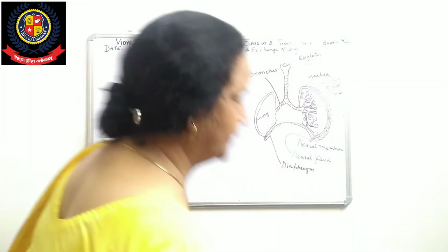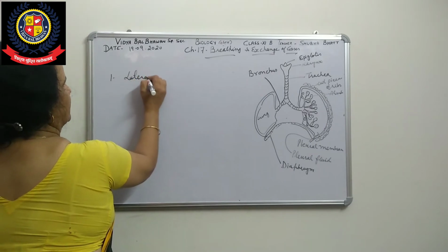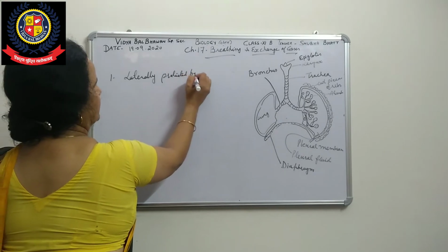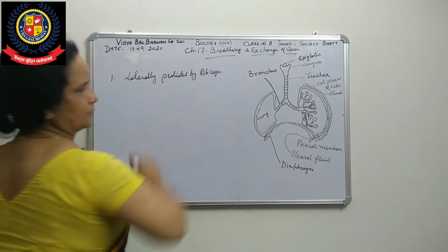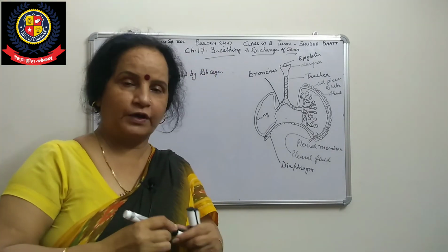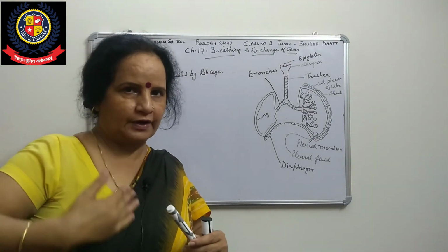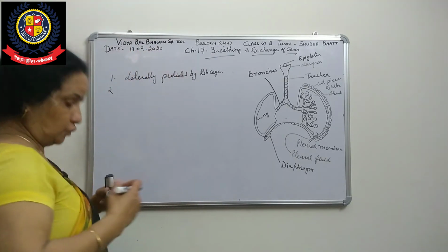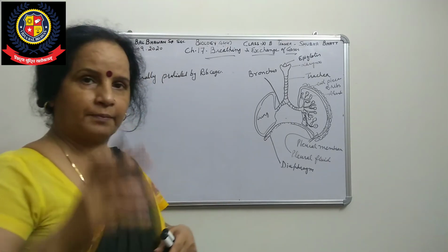So first of all, laterally they are protected by the rib cage, or you can say ribs. Second, in the ventral part, when you rub your hand like this, you feel a flat surface of flat bone, and that flat surface is called sternum. So this is our ventral side, and from this ventral side the lungs are protected by the sternum.